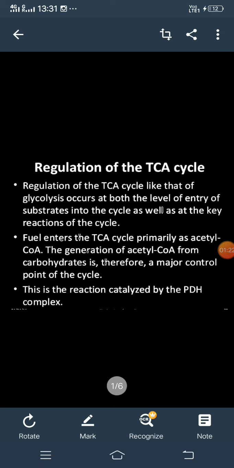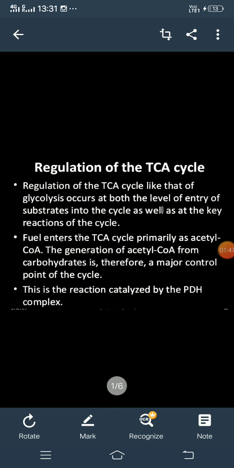So regulation occurs at these two stages. In this cycle also the same thing happens: regulation occurs at the entry of the substrate into the cycle as well as at the particular rate limiting reactions in that cycle. We'll see what these reactions are.